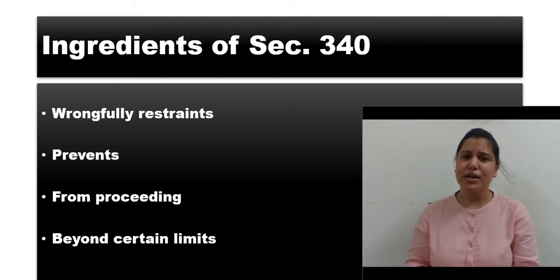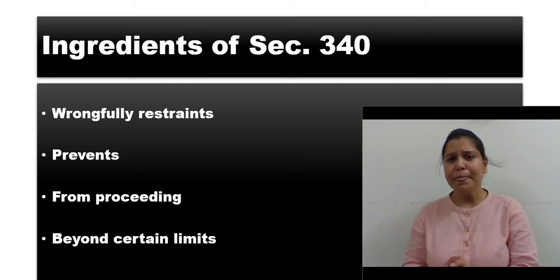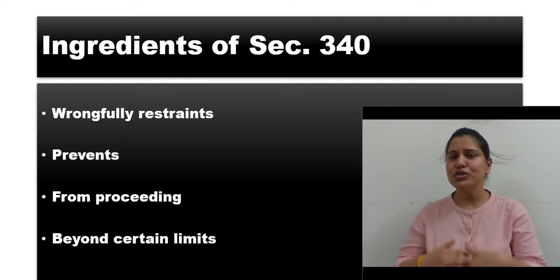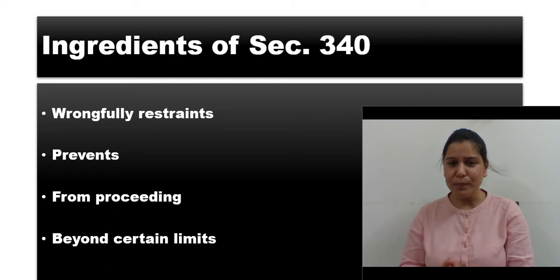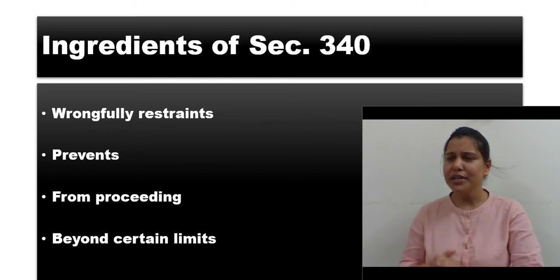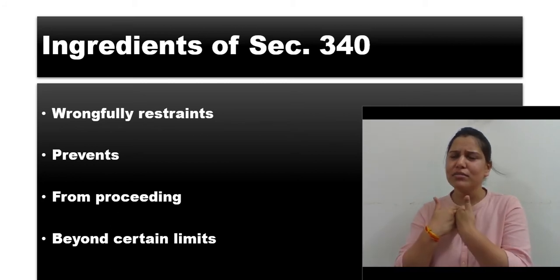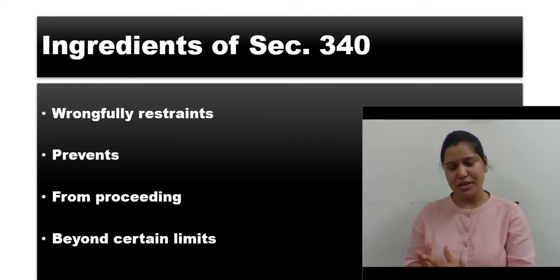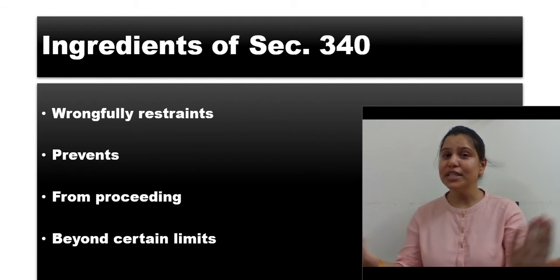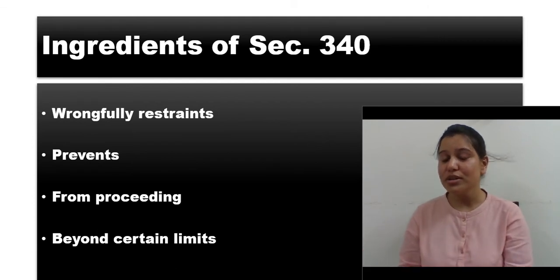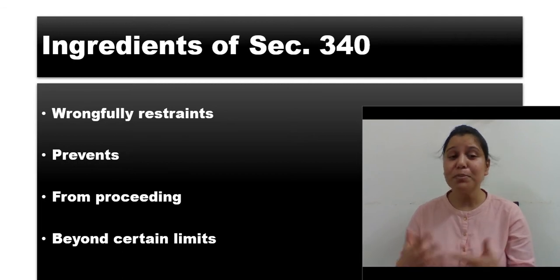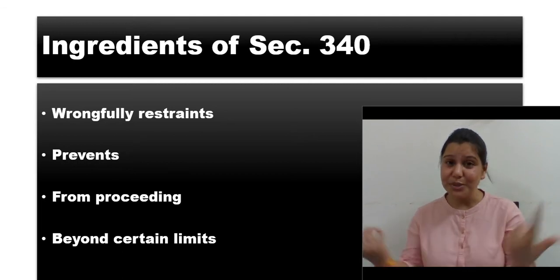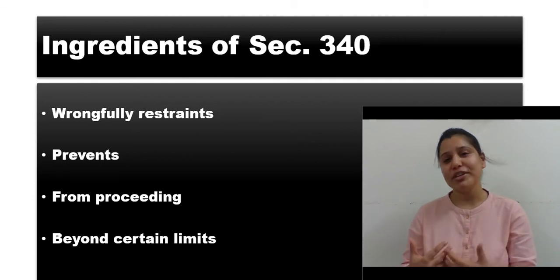Let's take one more example. If somebody is taken, and along with the villa there is an open garden also, a complete open garden. As I said, the area is huge, and there is a villa and a garden. But other than the garden and the villa, the person is not authorized to go anywhere else, or is prevented from moving beyond that limit, then the offense is the same.